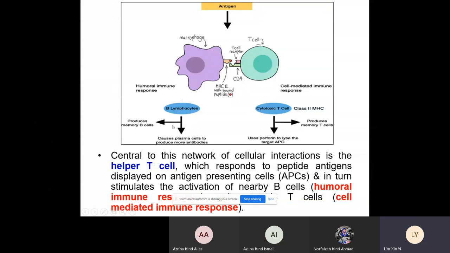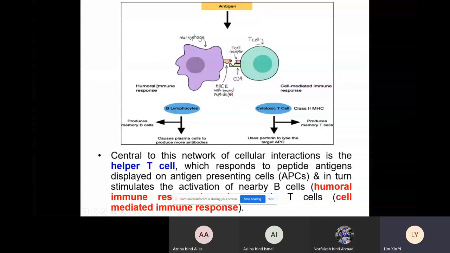If the antigen is still floating in our body fluid without entering our body cells, the body will trigger the humoral immune response, because the virus or the bacteria or the antigen is still floating in our humor, which is our body fluid. So we will use this humoral immune response to attack.